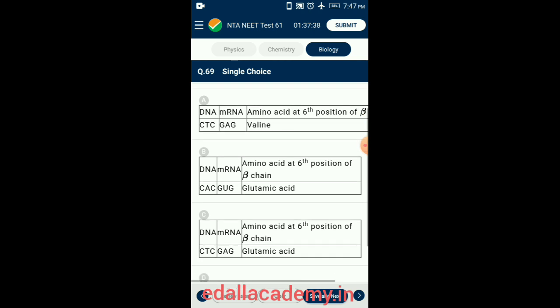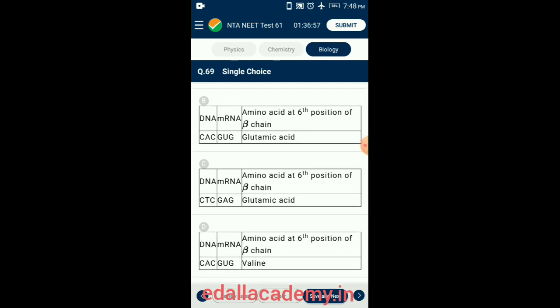In sickle cell anemia, instead of the normal codon GAG, the messenger RNA will contain the codon GUG. This in turn will result in a mistake during translation. In a healthy individual, the codon GAG on the messenger RNA matches with the anticodon CUC on the transfer RNA carrying the amino acid glutamic acid. However, if the mutated gene is present, then GUG on the messenger RNA matches with anticodon CAC on the transfer RNA, which carries the amino acid valine. So the answer for this question is option D.